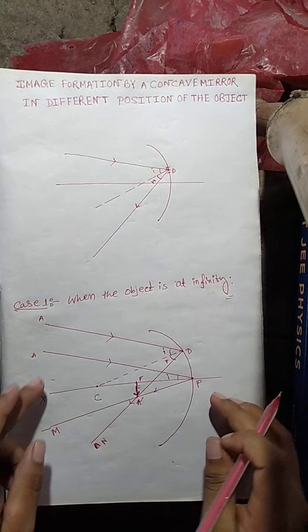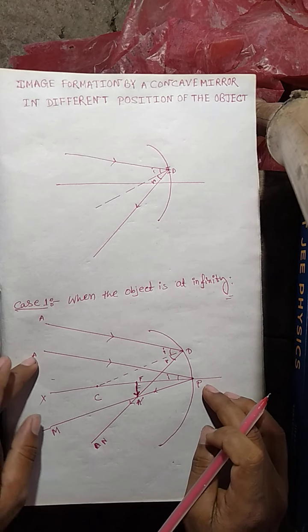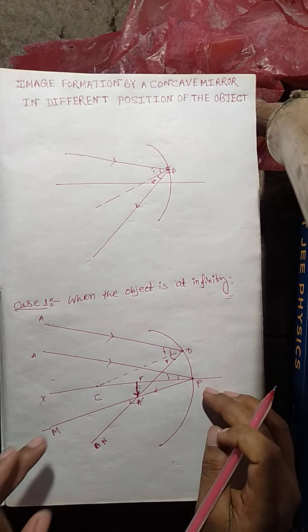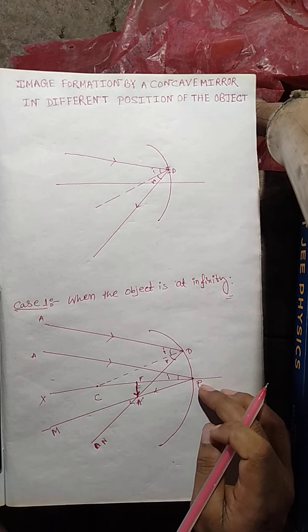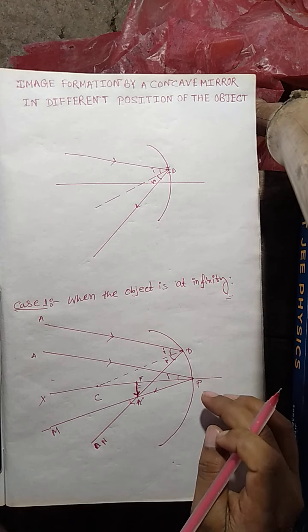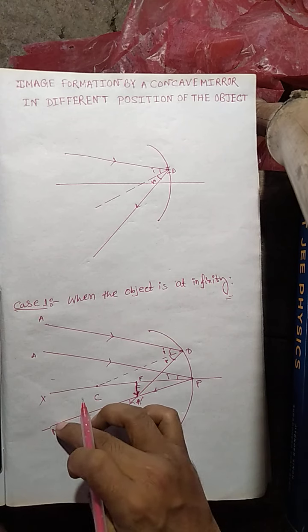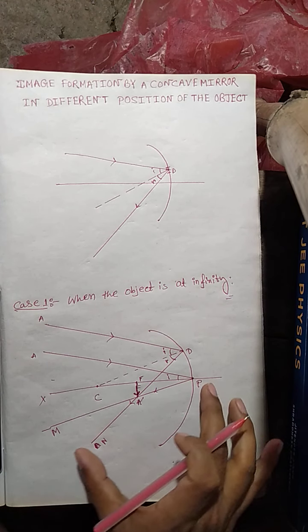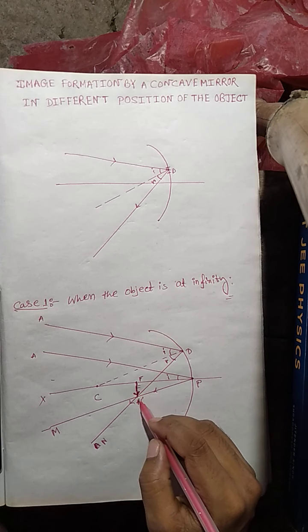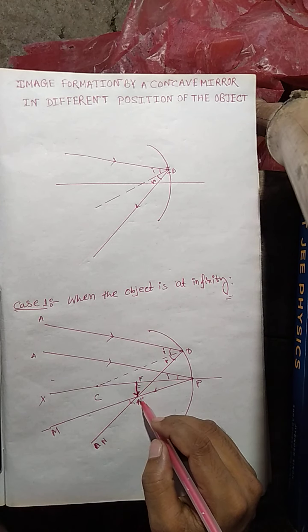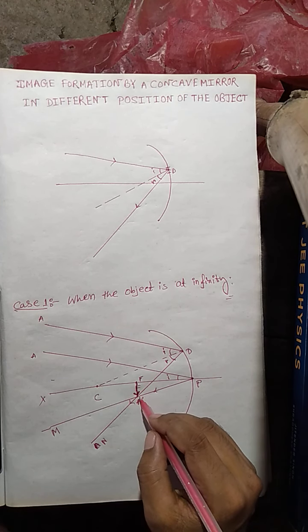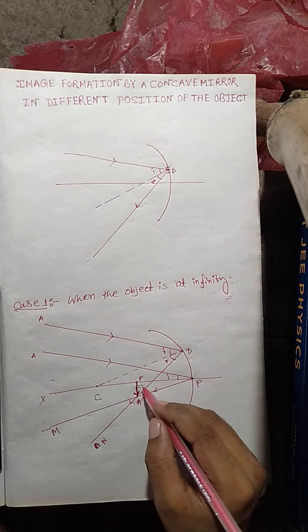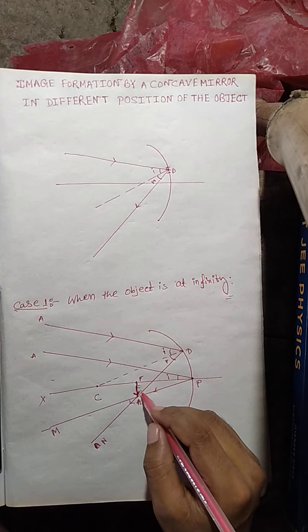Another ray is AP. AP is the incident ray, and for AP, PM is the reflected ray. These two reflected rays, DN and PM, meet at a point A prime. So your image will be formed at the point A prime, just below the focus. So you can also say the image is formed at the focus.